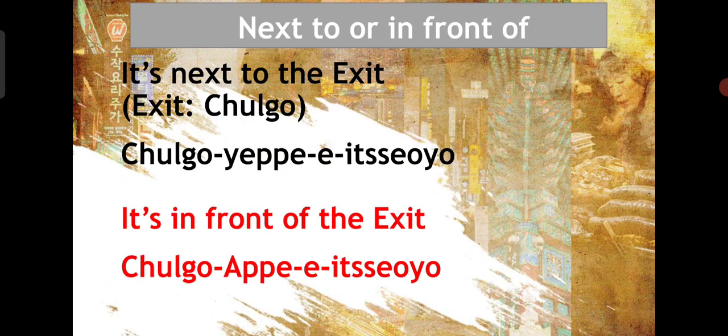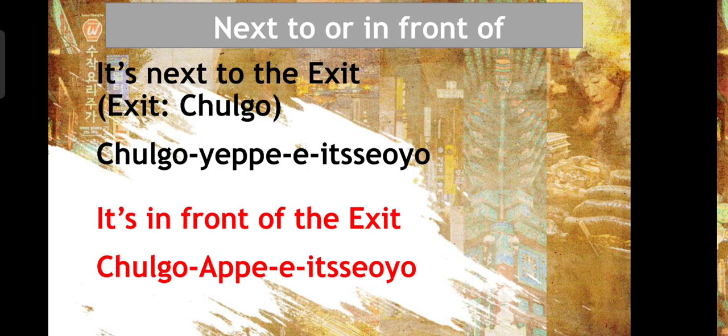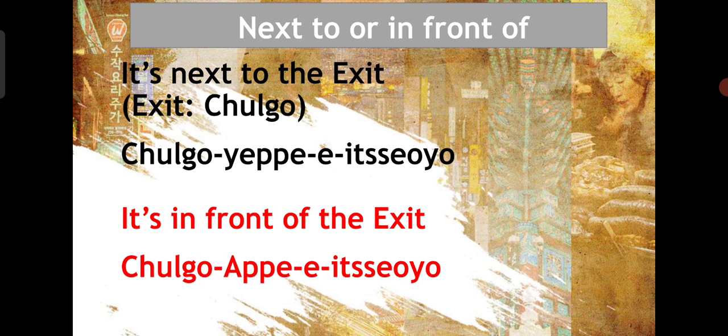So if you ask Cherry where the restroom is, and Cherry replies it's next to the exit, basically exit is chulgo. Chulgo. Exit in Korean, chulgo. And Cherry's reply it's next to the exit means chulgo yope I itsayo.